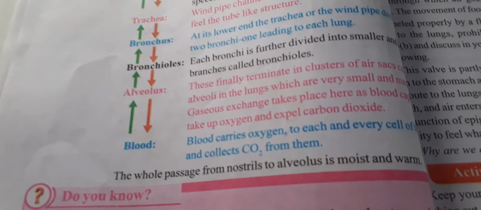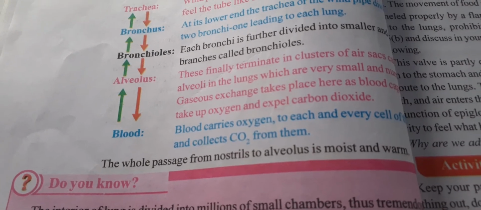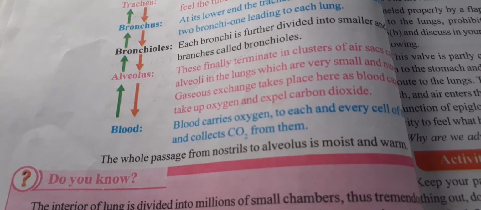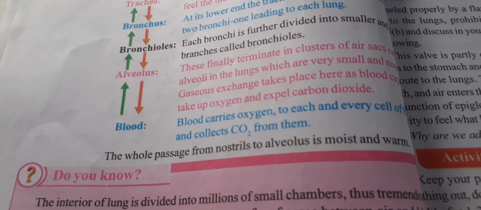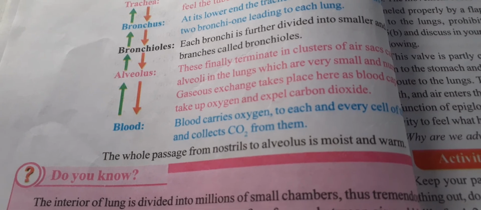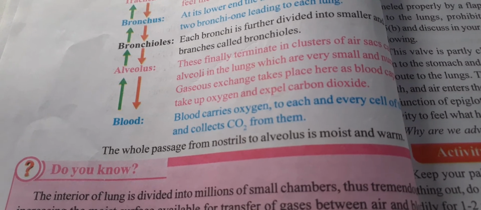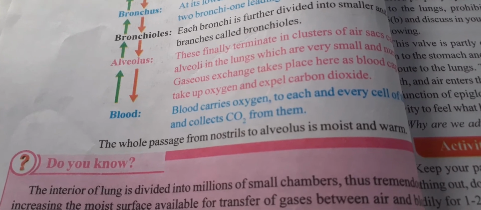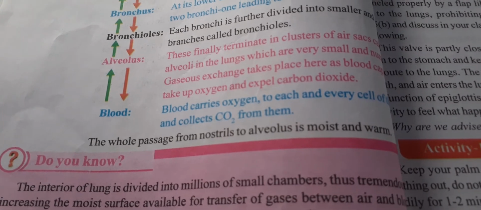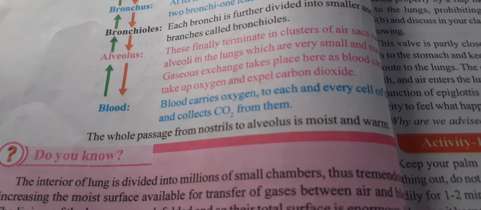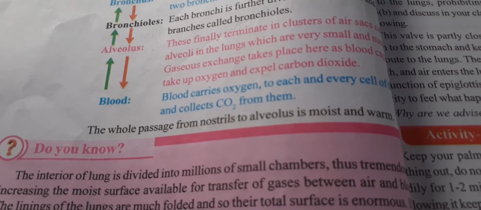So the function of the alveoli is to take in oxygen, inhale the oxygen and expel the carbon dioxide. This oxygen will enter into the blood, and every cell of the body will receive this oxygen, and the carbon dioxide is removed from the body. The whole passage from the nostrils to the alveoli is moist and warm.